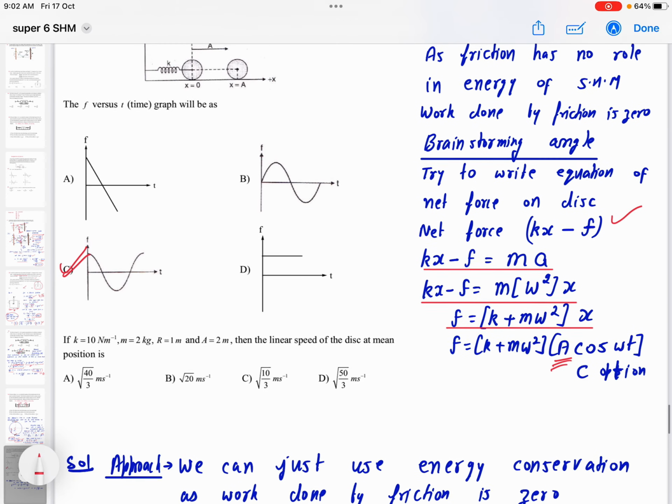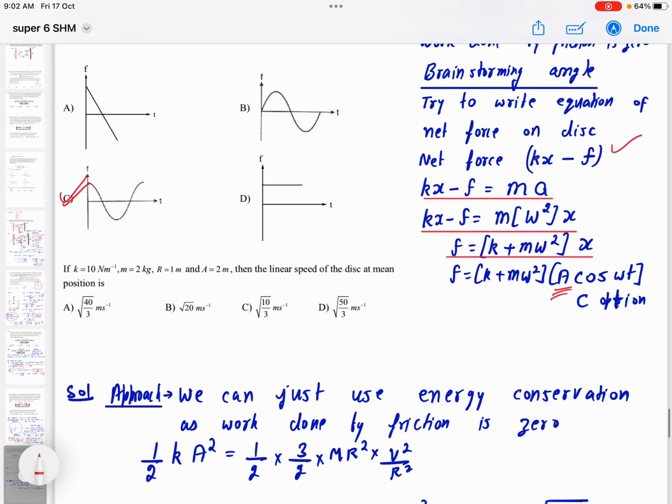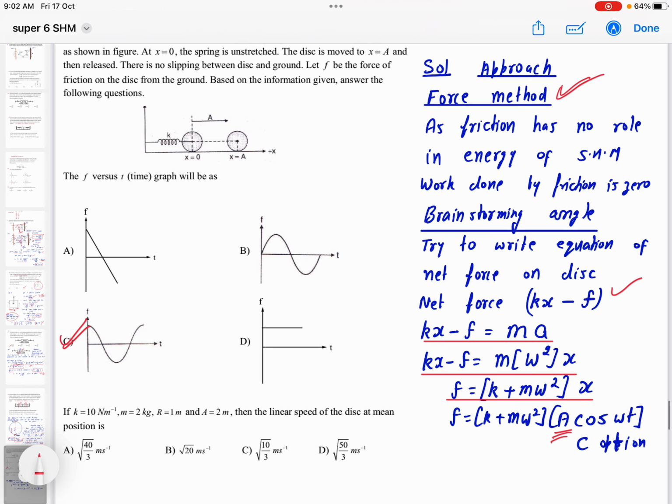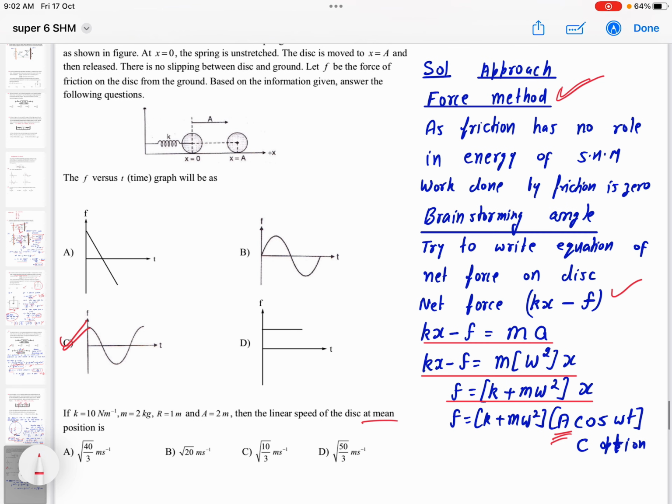Now the last question, the sixth question. Here the approach can be very simple, because the initial position is given, some extension is there, and finally what we require is the speed at the mean position. So many different approaches are there.